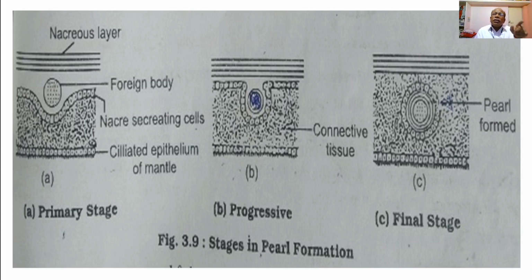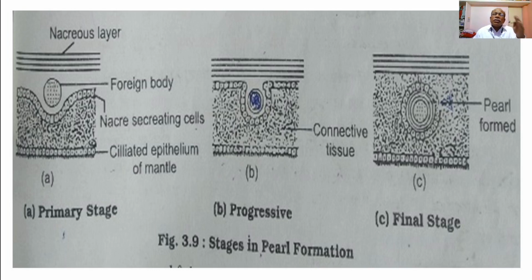And then the nacre secreting layer secretes the substance of pearl in the form of calcium carbonate and conchiolin, which will give a shining, glistening appearance to the homogeneous coat of the nacre secreted around the sand grain or the glass beads in the mantle wall.